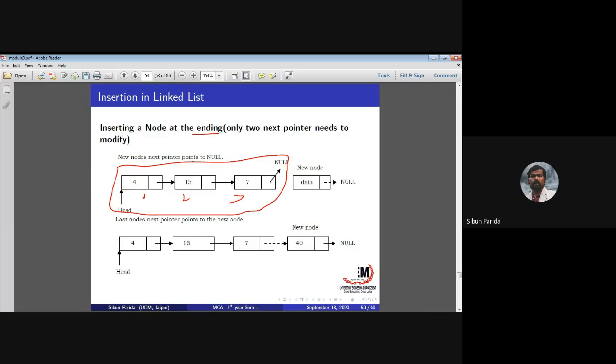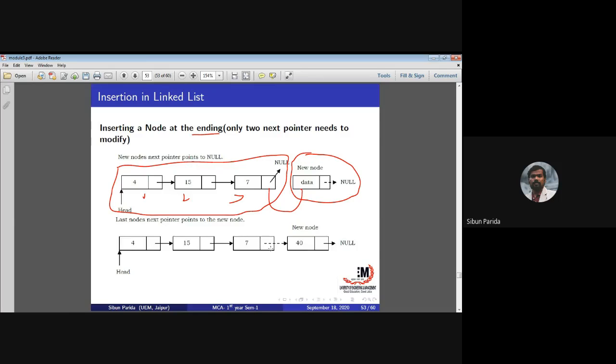Now I have been asked to insert a node at the end, so this is my new node. As I discussed, first we have to make a connection, before inserting or deleting anything. The last node's next, which is pointing to null, has to point to the new node.